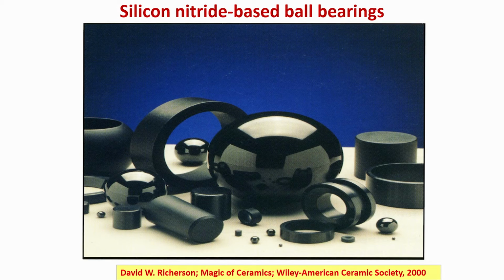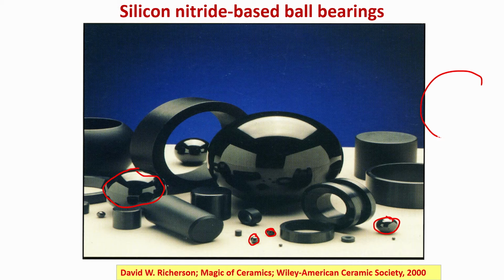These are different examples of other ceramic based ball bearings, for example, silicon nitride, and you can see the silicon nitride balls are of different sizes, right. They are available commercially from 5 to 10 millimeter to as high as 40 to 50 millimeter diameter, and these bearing balls have a longer life than corresponding metallic balls.